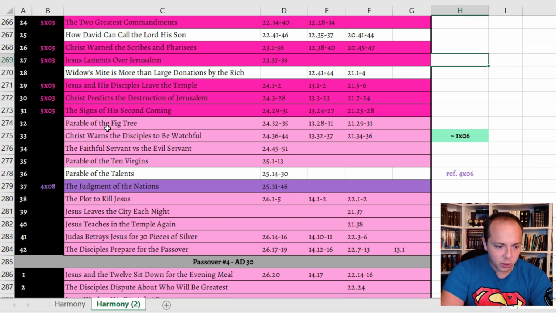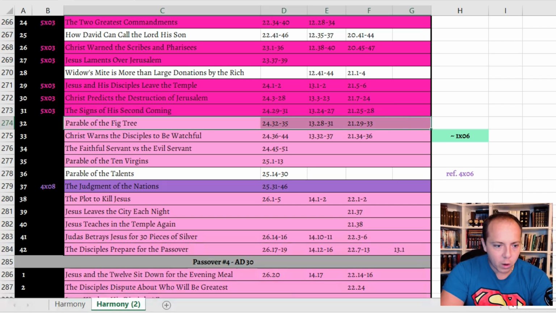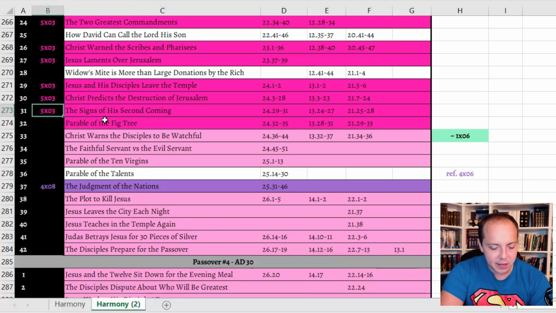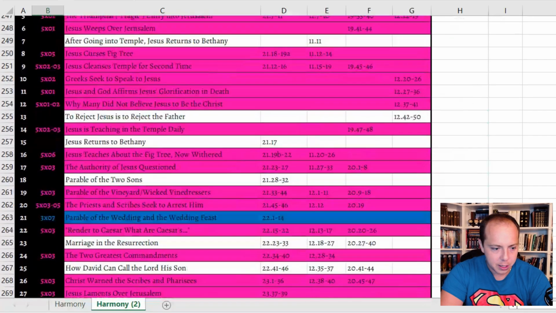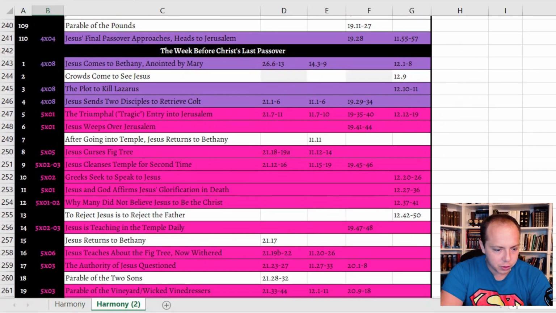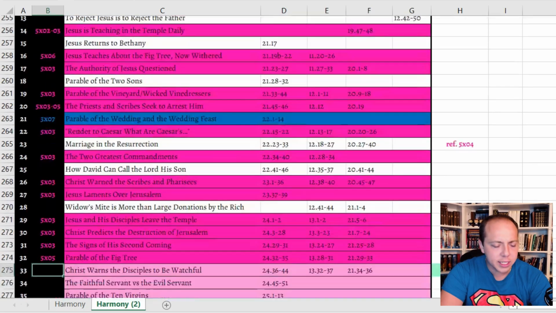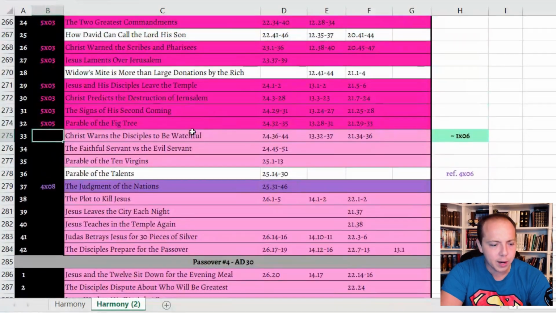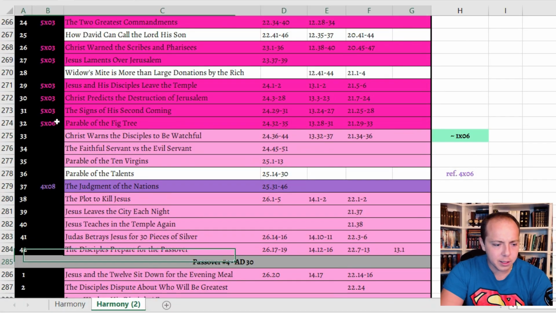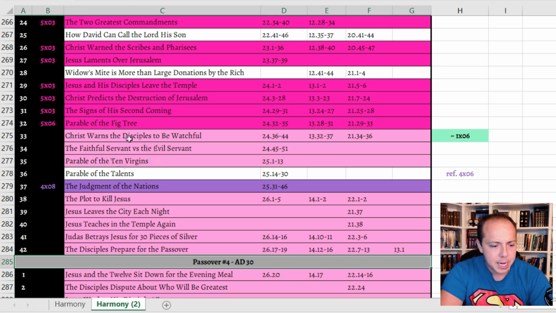The parable of the fig tree. This is what I was referring to earlier. This was depicted in the show, but it was not depicted at this moment. Instead, it was depicted during the whole fig tree incident, which I think was in season 5, episode 5. Is that what I put earlier? When we were talking about the fig tree. I put it... Oh, season 5, episode 6. Yeah, that's right, because it was whenever they were returning from cursing the fig tree. All right. And again, if I'm getting these episodes wrong, just let me know in the comments, because I don't remember the numbers off the top of my head.